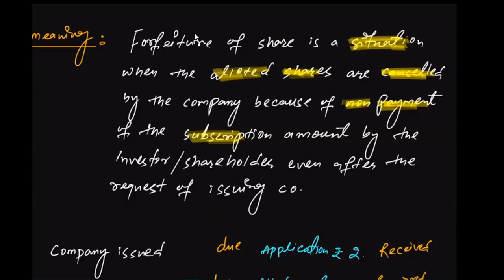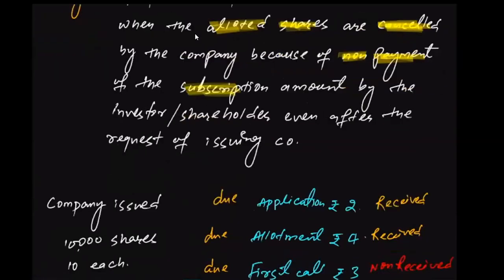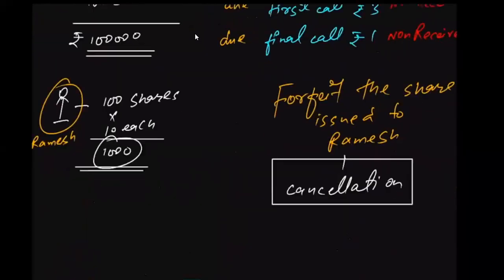I'll be talking about that. Let me in fact write that down. We'll try to understand the forfeiture of share through various examples. But let me just first of all write down the journal entry for you. What is the journal entry that we usually do in case of the forfeiture of share? And I want all of you to write this down. All right.